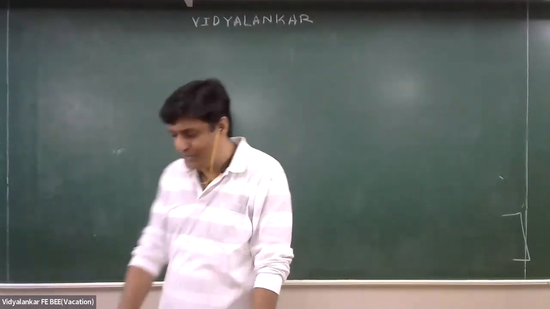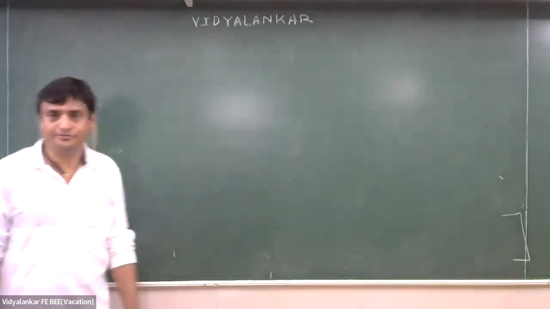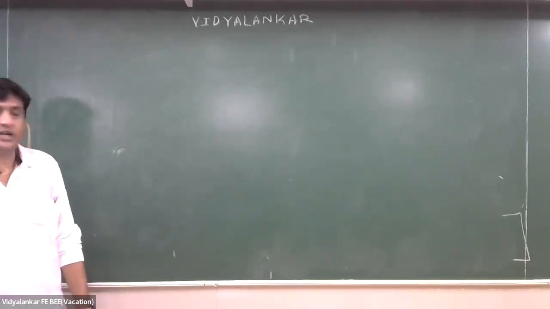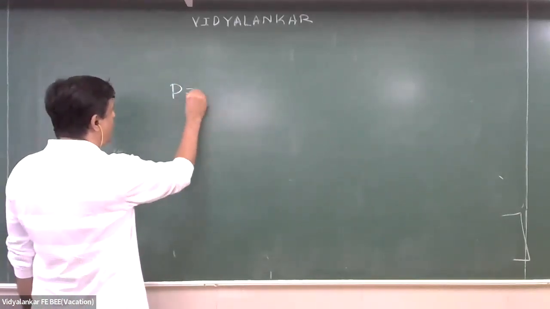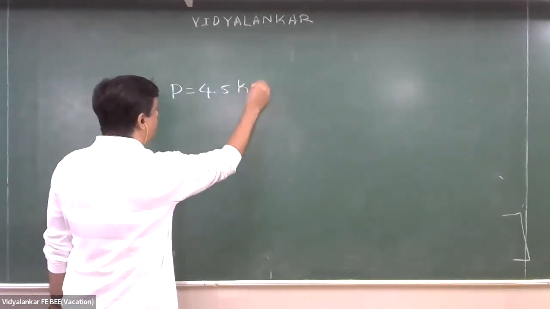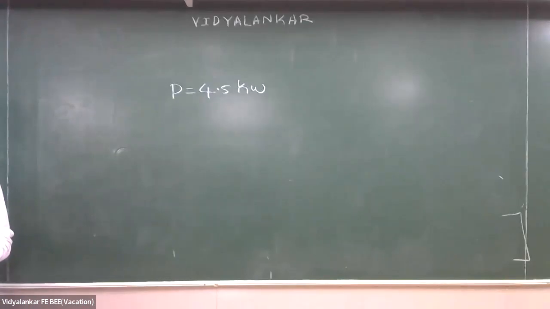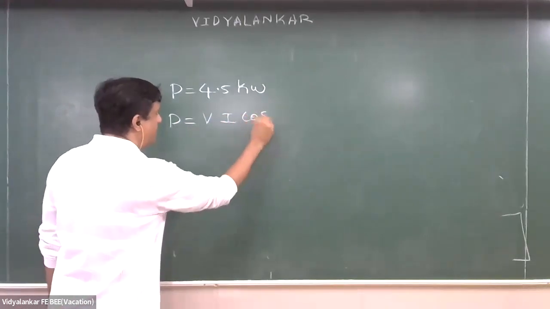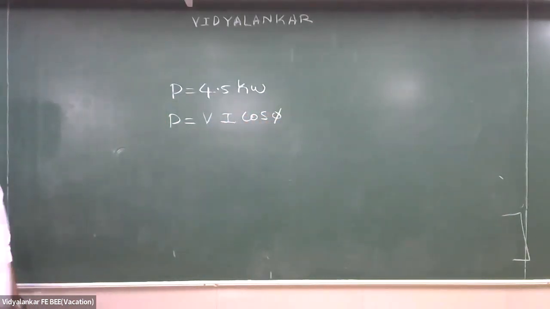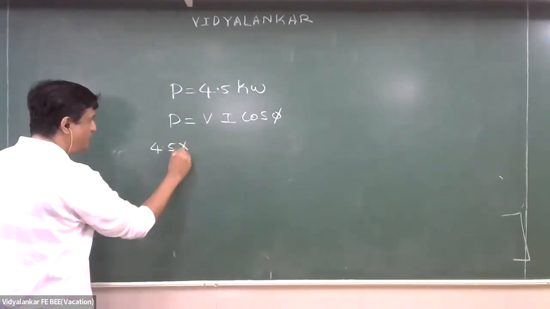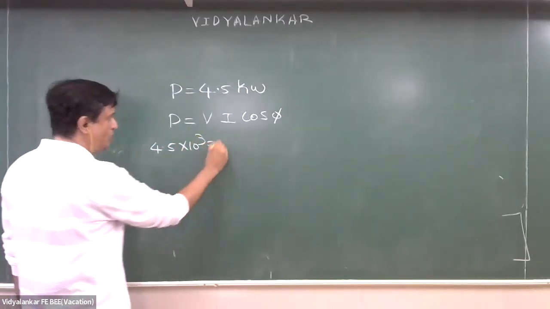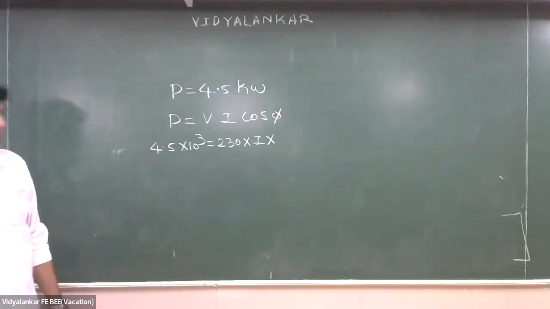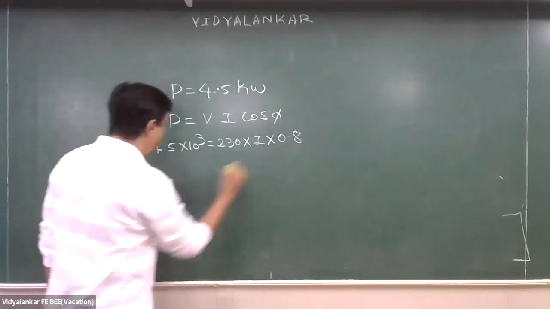So today I am going to teach one very interesting calculation which will tell you what maximum you can connect in your house. Now आपका जो सैंक्शन लोड होता है approximately is how much? 4.5 किलोवाट. Now P equal to VI cos phi. So P is 4.5 into 10 raised to 3 equal to 230 into I, which is unknown. Cos phi approximately आपको अभी पता नहीं है. I will take this approximately 0.8. Can anyone tell me I?